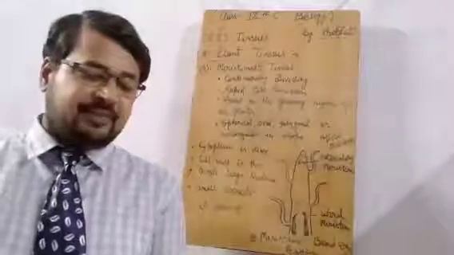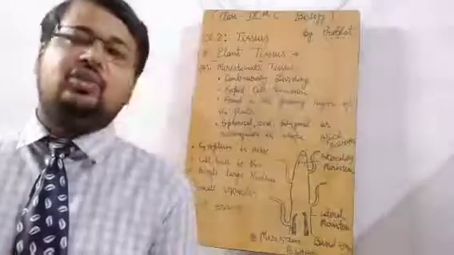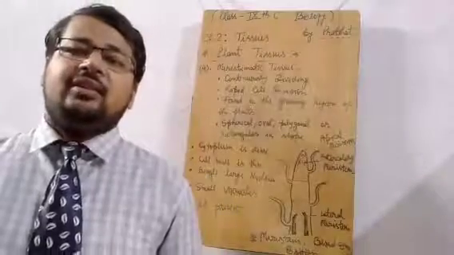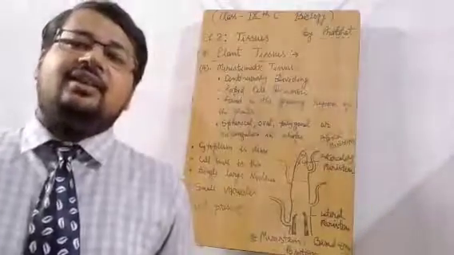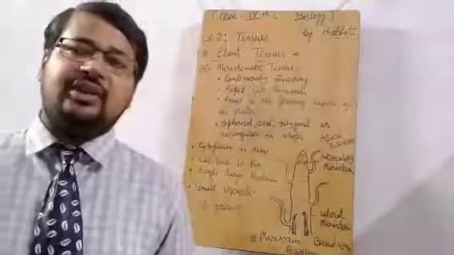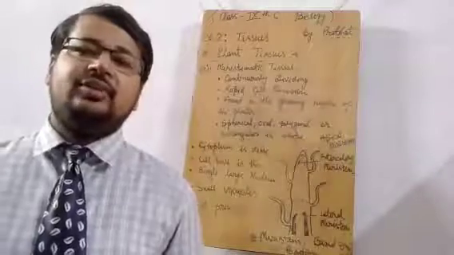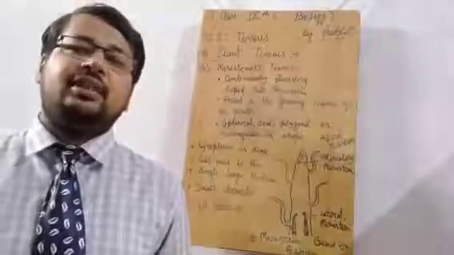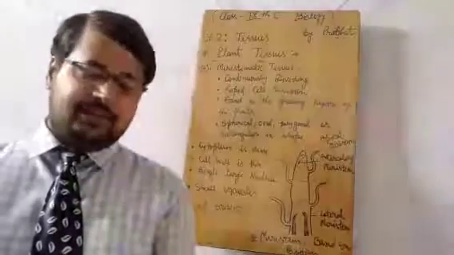And now the second point. Their cells are immature and are capable of undergoing repeated cell division throughout their life. Okay, immature and rapid cell division, both things are quite similar to each other. If the cell is getting mature, it means that the life cycle of that cell is too long. There is no rapid cell division, because if we are talking about maturity, it means the cell is not changing its structure and function. It is not getting divided into two cells. Then only maturity is there. If there is rapid change, then maturity will be lacking. So there is no maturity, the cell is dividing very rapidly.